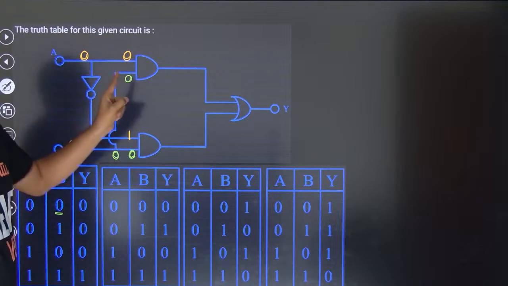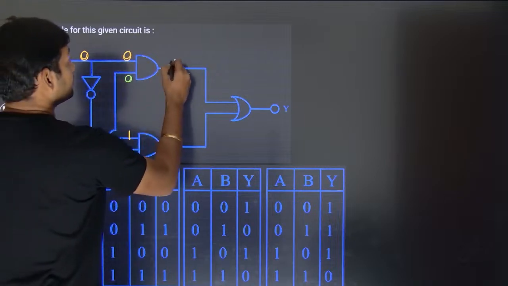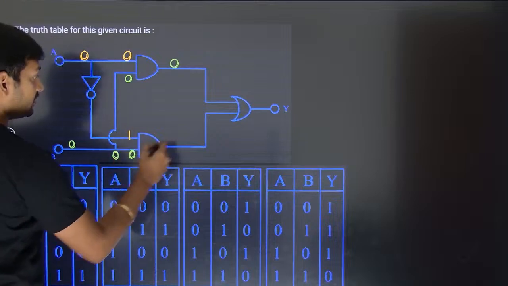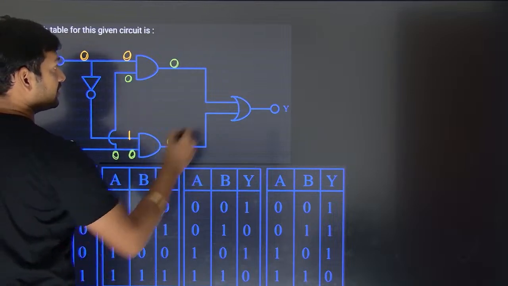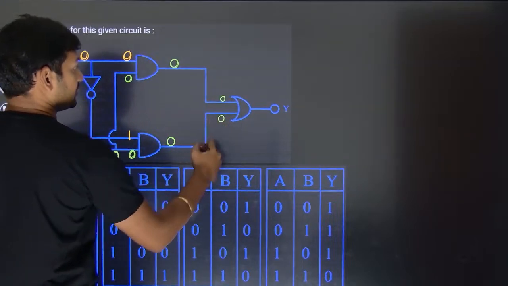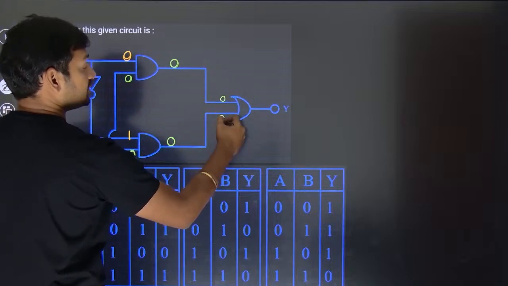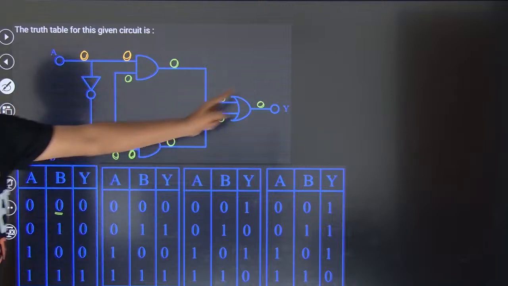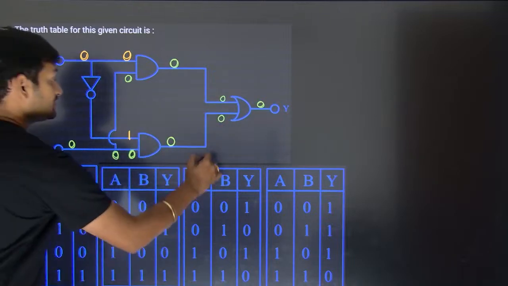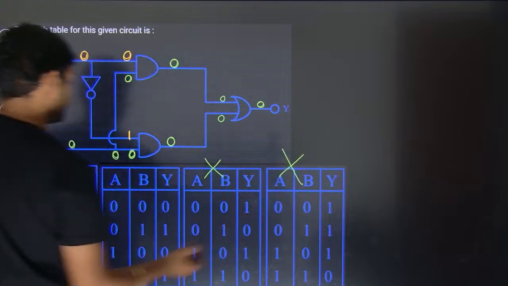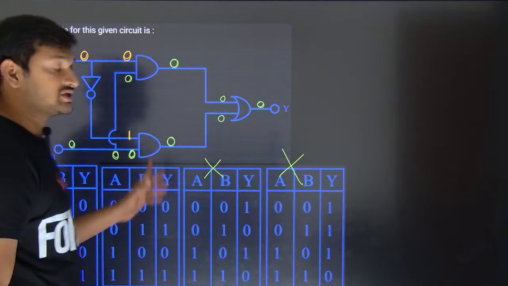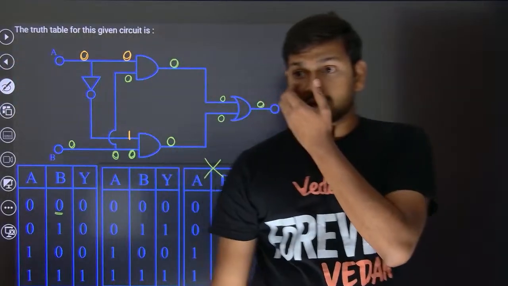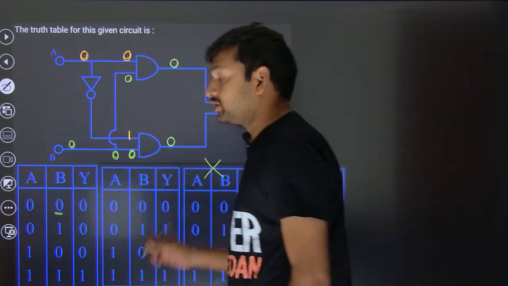As it is an AND gate, 0 into 0 gives 0, and 0 into 1 gives 0. Then 0 and 0 are fed to an OR gate, so 0 plus 0 is 0. When you send 0, 0, the output is 0. That means these two are ruled out. Your answer should be between the first option and the second option.